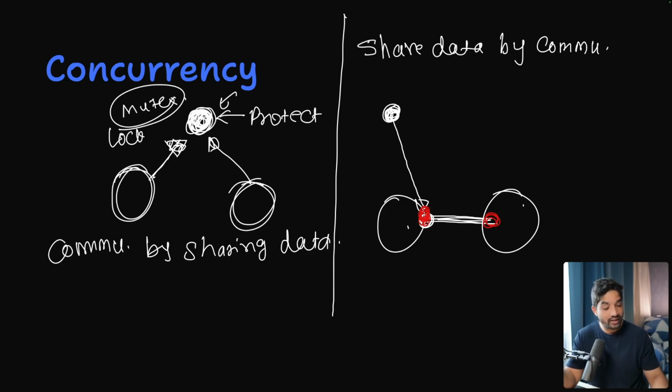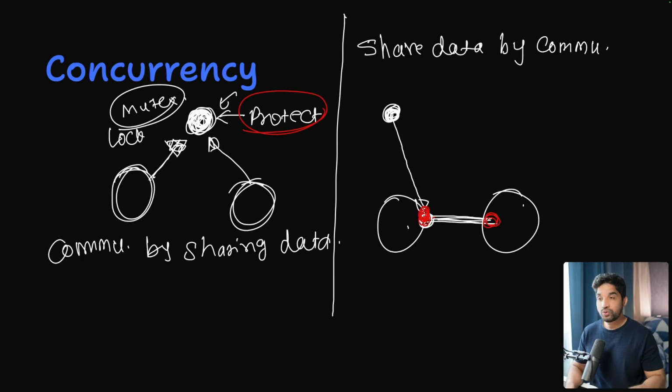So we are sharing data by communicating through a channel. That's why we don't need locks or mutexes here. Even though Go has these features, and there are some use cases to use those, we share data by communicating. Because of that, we don't need to protect any shared state. We just use these channels. This is a different mental model.